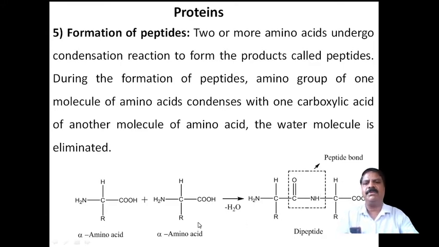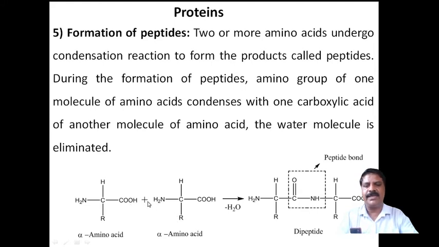Okay, therefore what is meant by peptide: two or more amino acids undergo a condensation reaction to form a product called peptides. And in this formation of peptides, a bond will be formed, that is called a peptide bond. Therefore during the formation of peptides, the amino group of one molecule of amino acid condenses with the carboxylic acid group of another molecule of amino acid. The water molecule is eliminated. Here, this is the alpha amino acid, the general formula I have taken. Again I have taken another molecule of alpha amino acid.